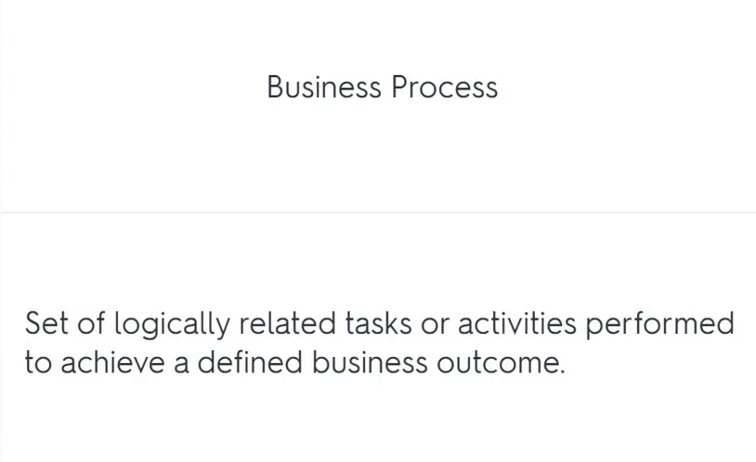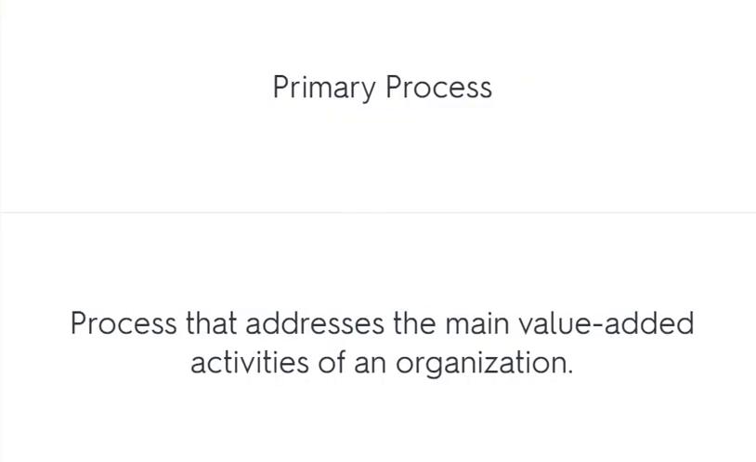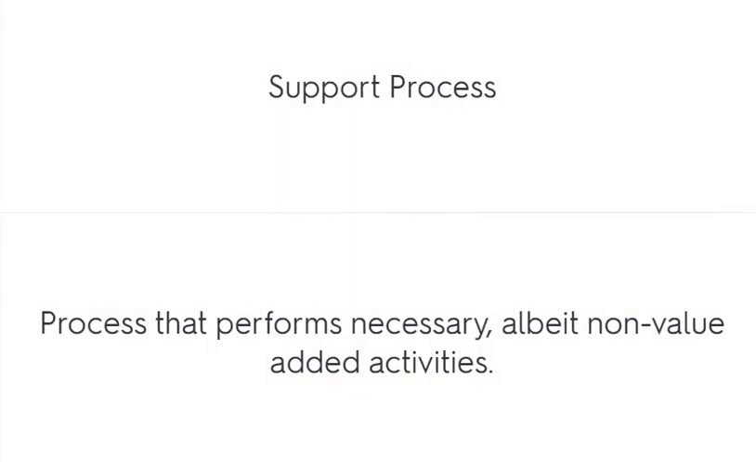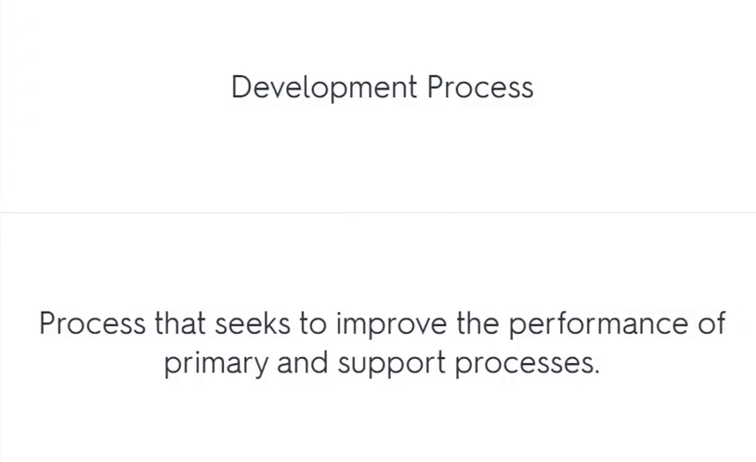Business process: a set of logically related tasks or activities performed to achieve a defined business outcome. Primary process: a process that addresses the main value-added activities of an organization. Support process: a process that performs necessary, albeit non-value-added activities. Development process: a process that seeks to improve the performance of primary and support processes.